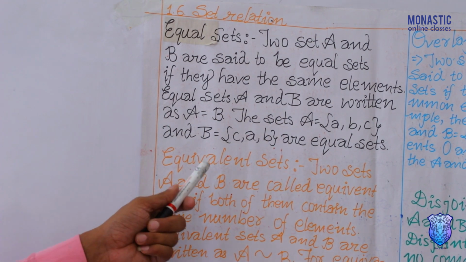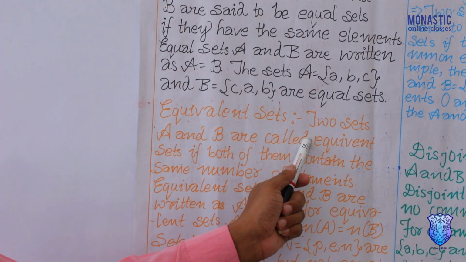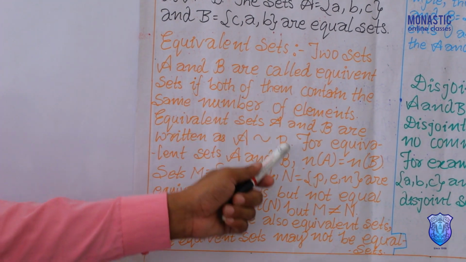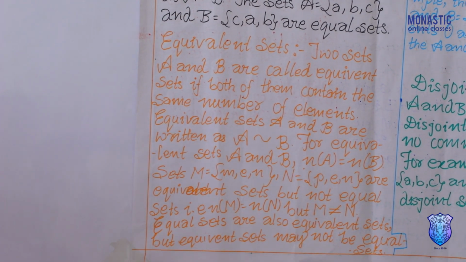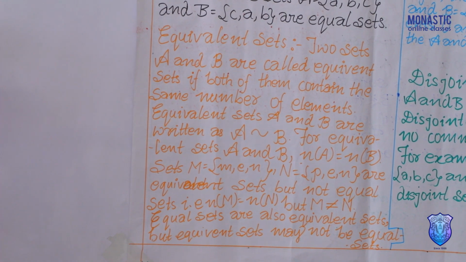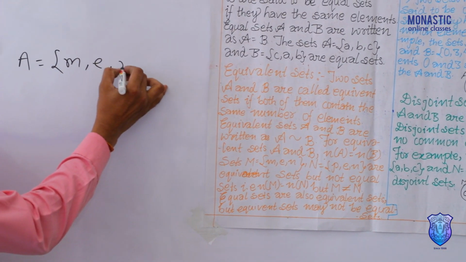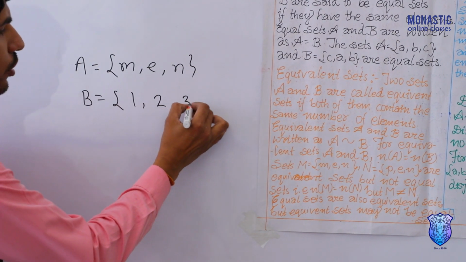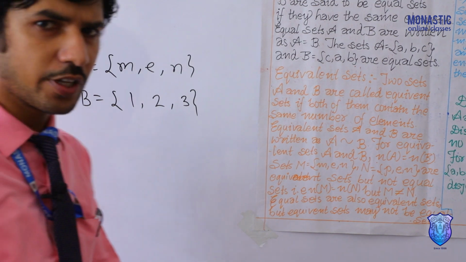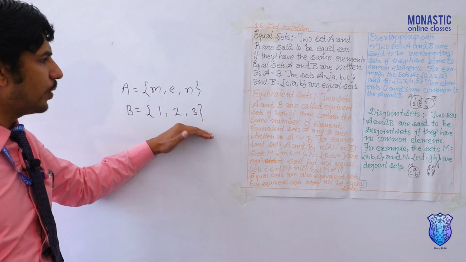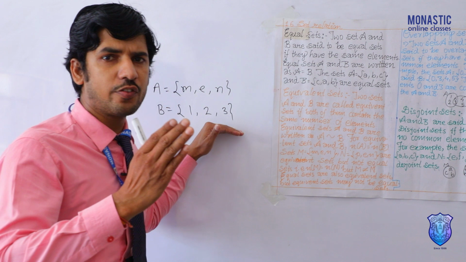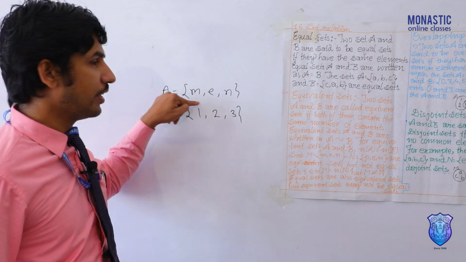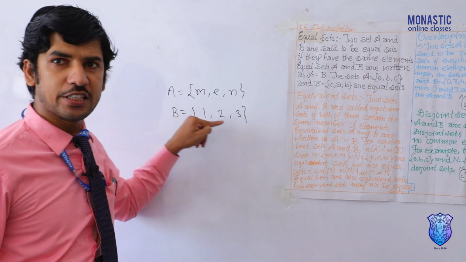The second one is equivalent sets. For that, take A is equal to {M, E, N} and B is equal to {1, 2, 3}. In these two sets, we are finding that their cardinal number is the same: set A has 3 elements and set B has 3 elements.